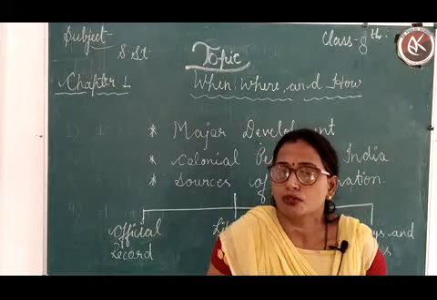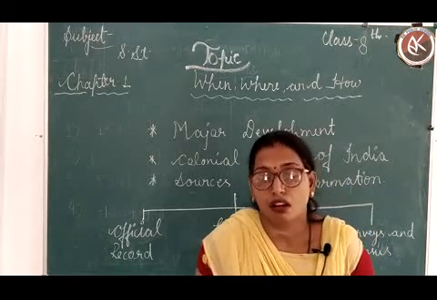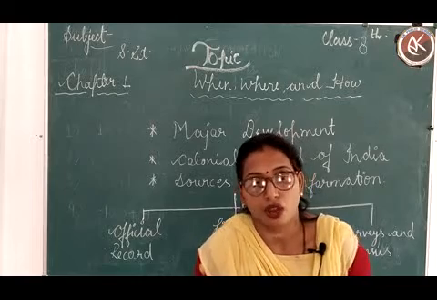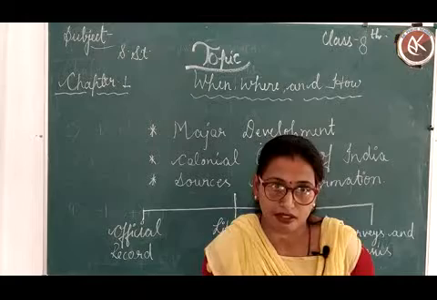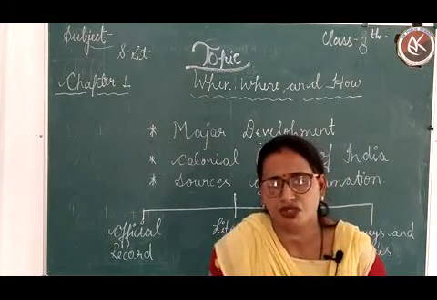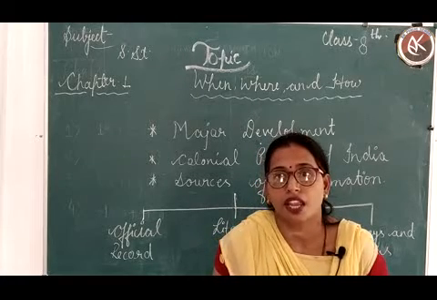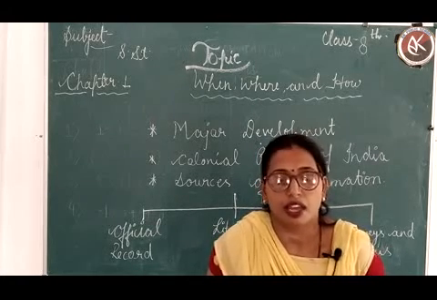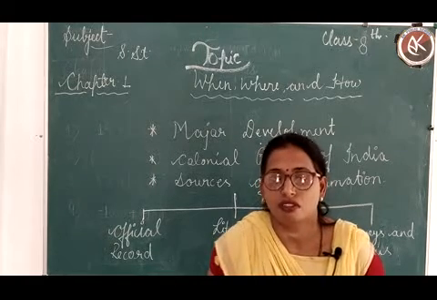laws. Yes, so many laws were made by the British against social evils, and against these social evils many social reformers worked, like against Sati Pratha, child marriage and child infanticide. These were the social evils found in our country, and social reformers were against these social evils, so many laws were passed by the British government.